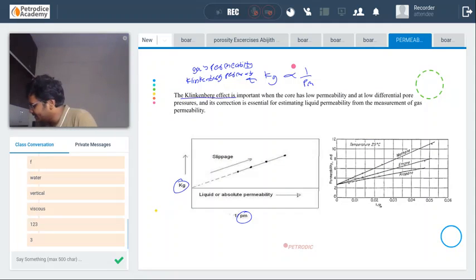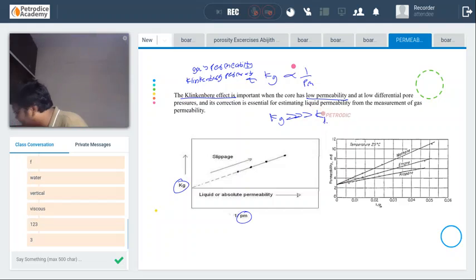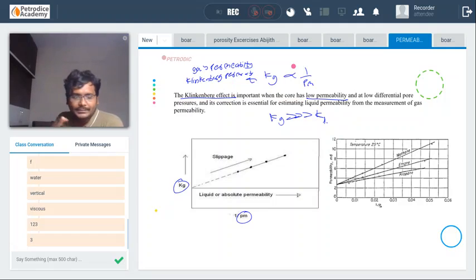So guys, the Klinkenberg effect is important when the core has low permeability and low differential pressure. Because if Kg is much greater than KL, the flow rate, that means the inaccuracy, will be very high.